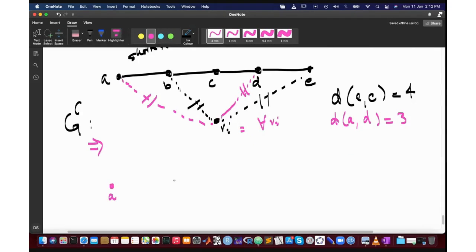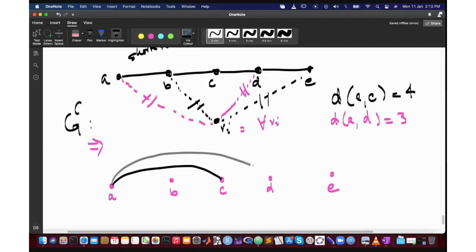So there is an A, there is a B. अब A से B edge नहीं होगा. Okay? There is a C, there is a D, and there is a E. Okay? A से B original graph में था तो अब नहीं होगा. Okay? Let me use black color for the edges. But what I know is that there must be an edge from A to C. Okay? क्योंकि original graph में नहीं था तो यहाँ पे होगा.